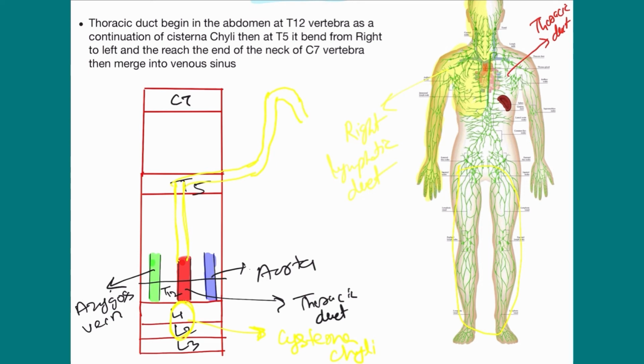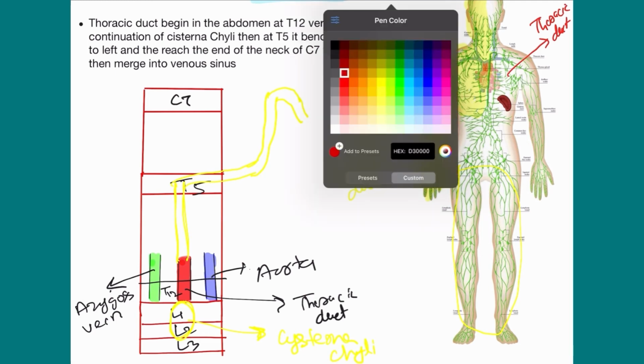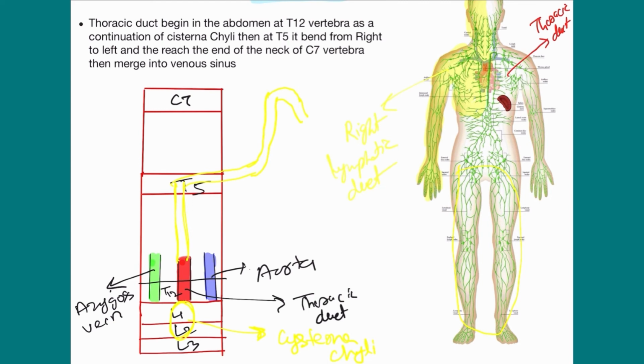After that it bends and reaches the neck region at the level of cervical 7 vertebra, and then merges into the venous sinus. From where it merges into the venous sinus, I will make one diagram of the veins. Like here, 3 veins are present, 1, 2 and 3. These are the 3 veins.